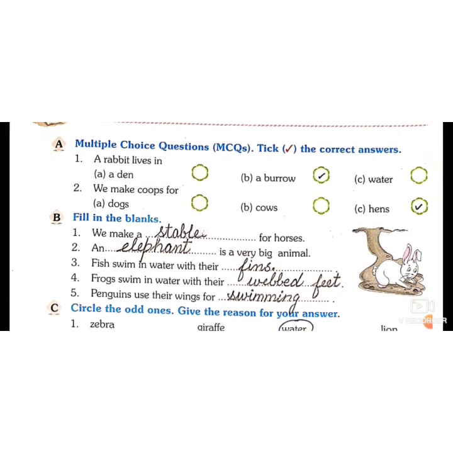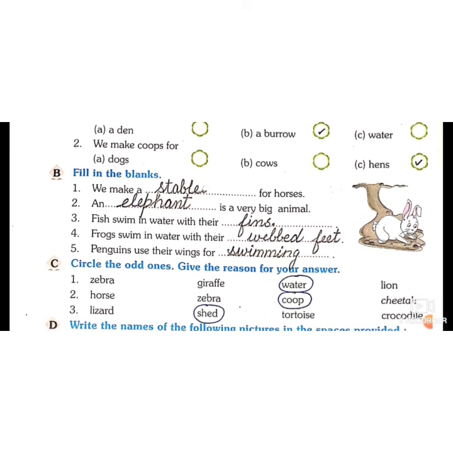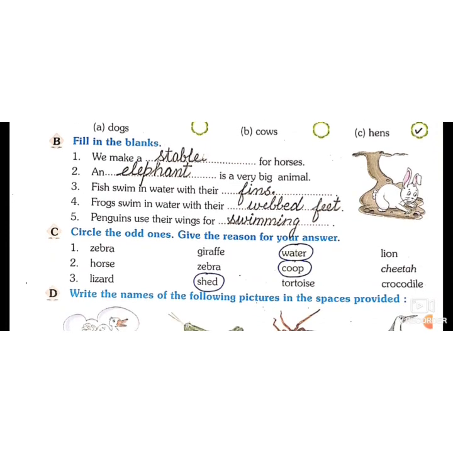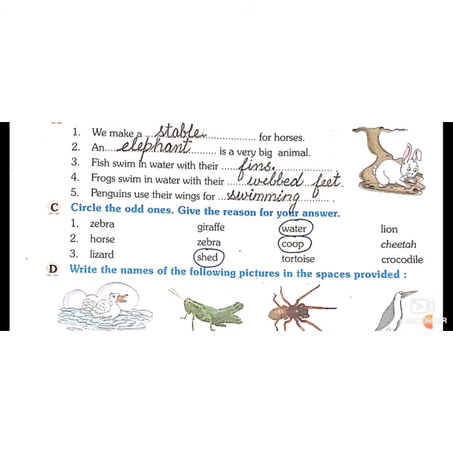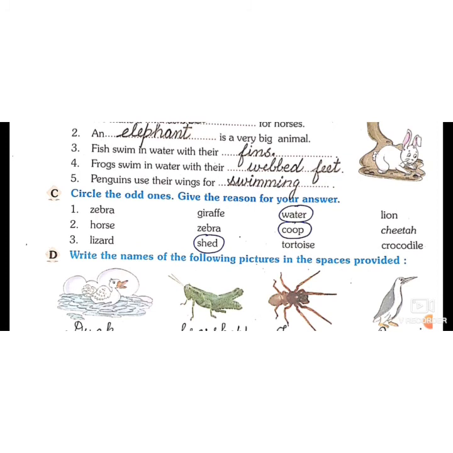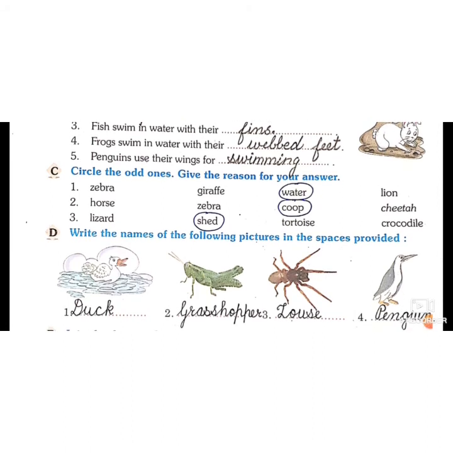Now it's time for book part. A rabbit lives in a den? No. Lion lives in a den. A burrow? Yes. We make coops for dogs? No. Dogs live in kennel. Cows? No. Hens? Yes. We make a stable for horses. Yes. The house of horses is called stable. An elephant is a very big animal. Although we can write giraffe here, the first letter is an. So we have to fill the vowel. Elephant. Fish swim in water with their fins. And frogs use their webbed feet. Penguins use their wings for swimming. And turtles use their flippers.